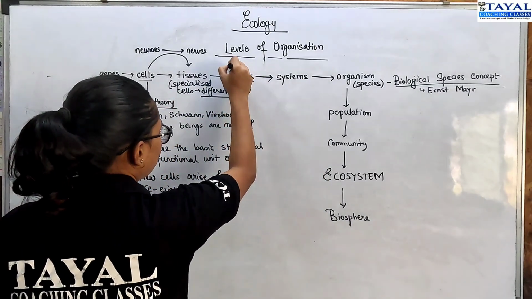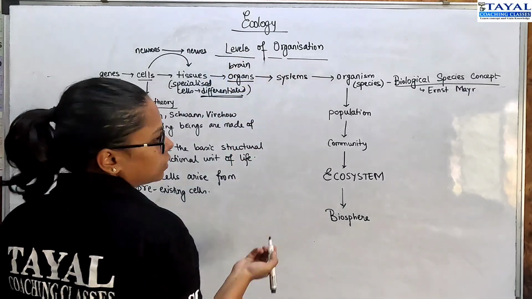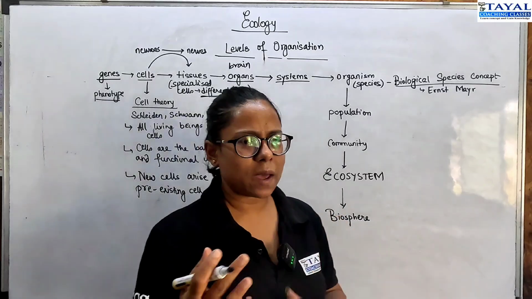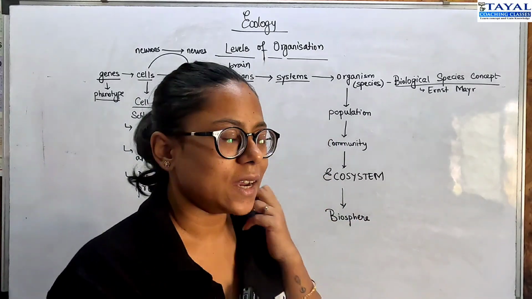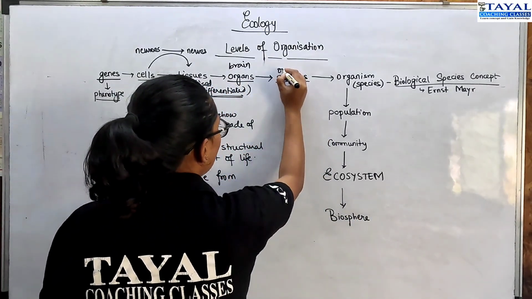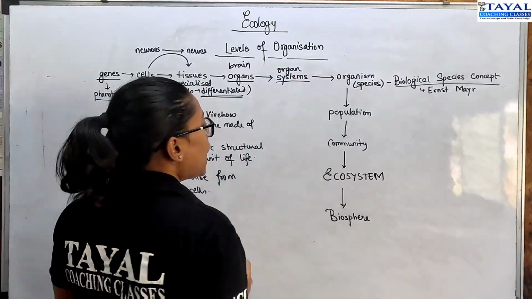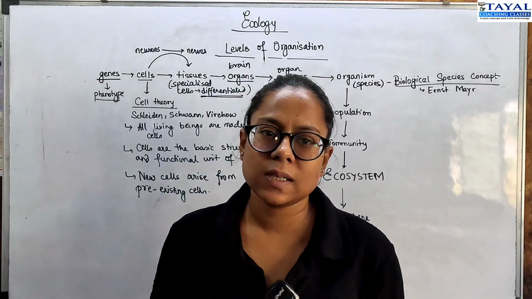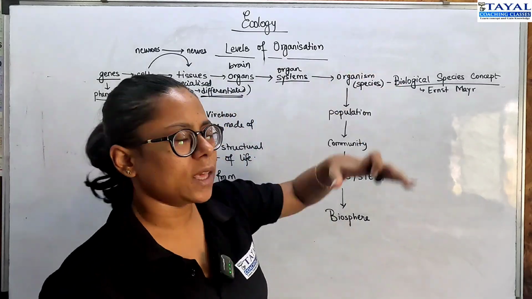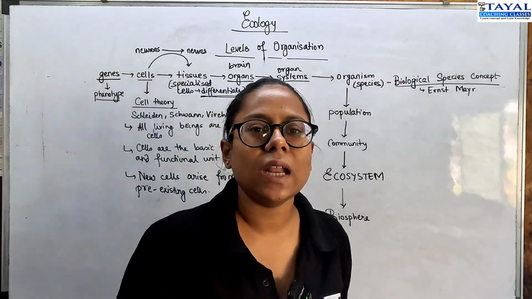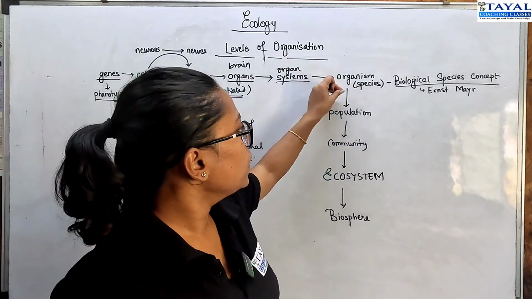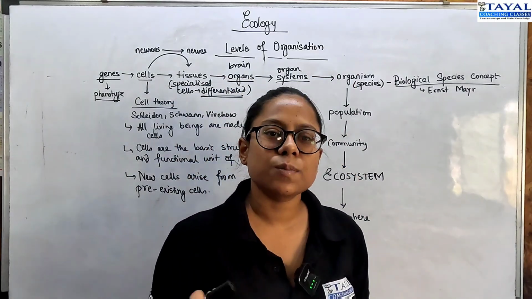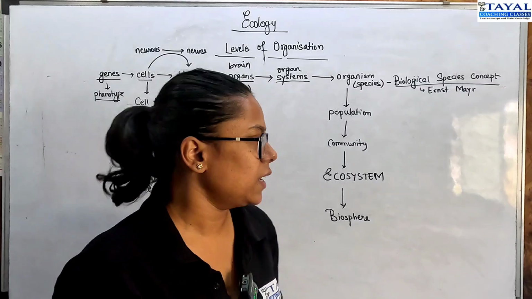So for example, our brain. Many organs like that. So the brain, the spinal cord will make up your central nervous system. So they are your organ systems. And when multiple of these organ systems, functional, efficient organ systems come together, we have an organism. So like in humans, we have a total of 10 organ systems, right? The moment we come to the concept of an organism, we have to discuss the concept of species, right?